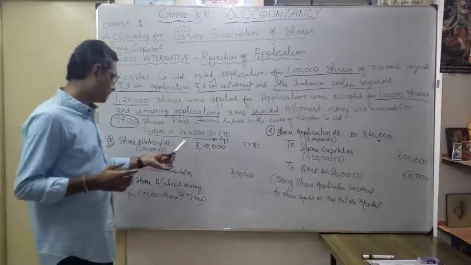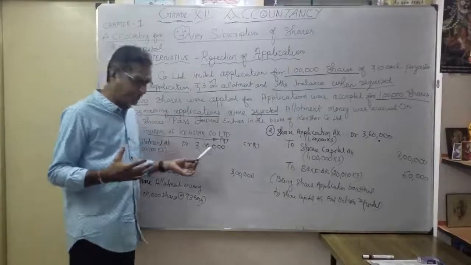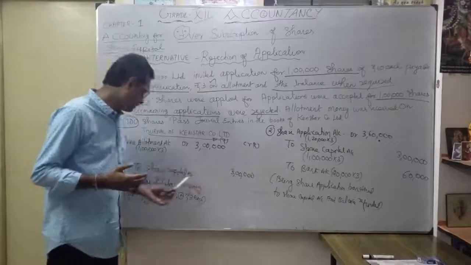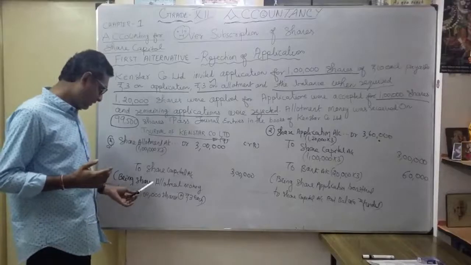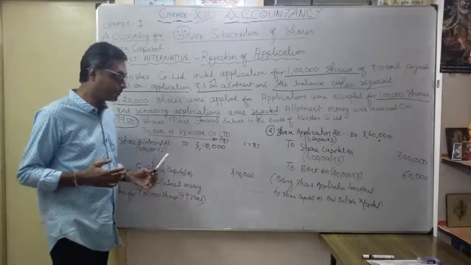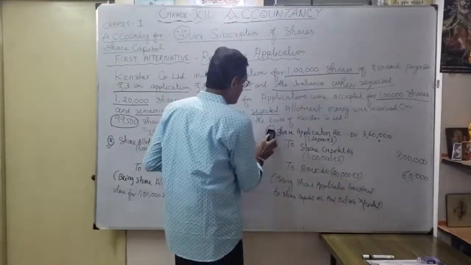Share allotment account debit 3 lakhs. So within the bracket, you explain how you got 3 lakhs: 1 lakh into 3, 3 lakhs. To share capital account 3 lakhs. Okay, narration: being share allotment money due for 1 lakh shares at the rate of 3 each. Okay, now what is the payment received entry? That means the payment entry, the fourth entry.